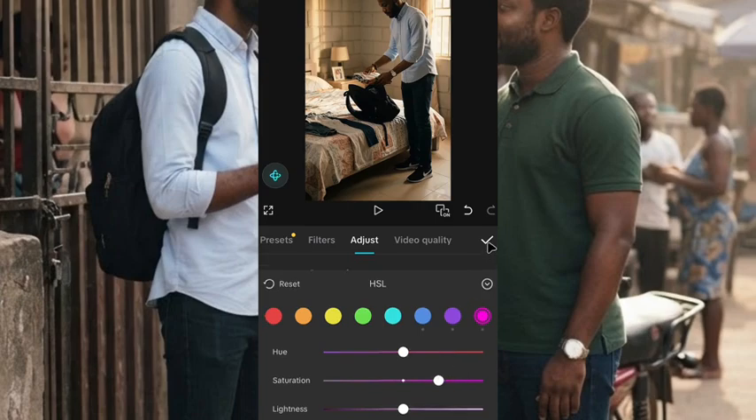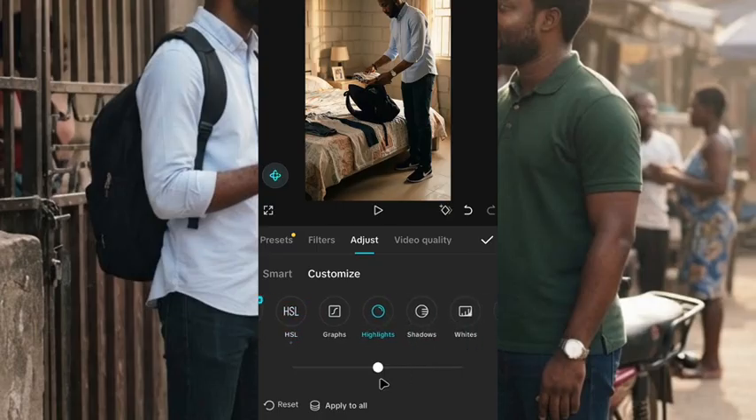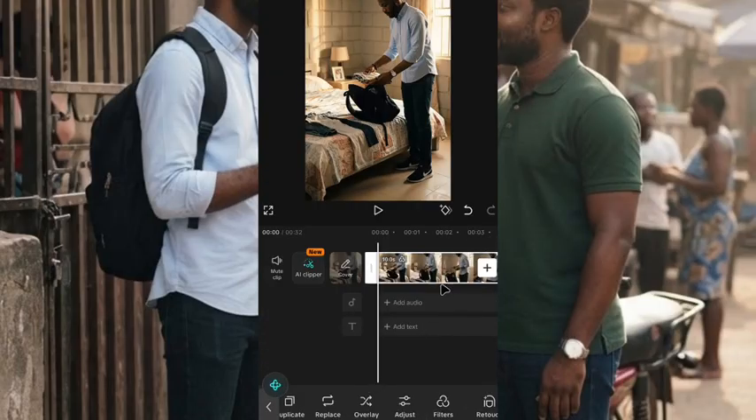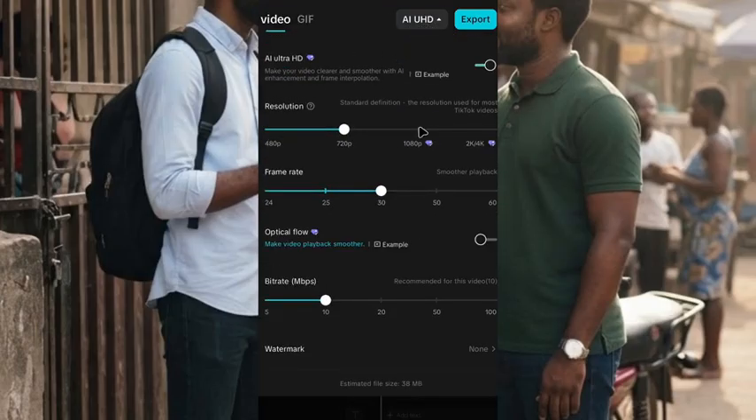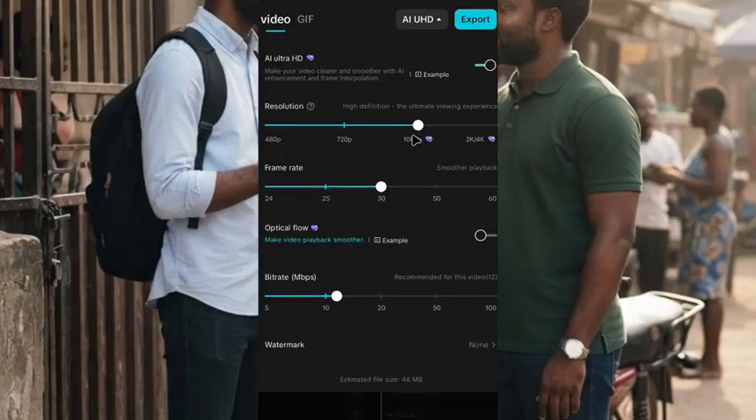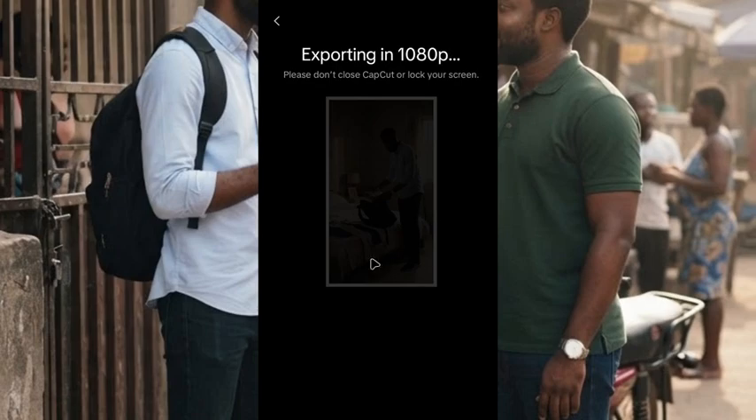After that, you click on this mark. After that, you click on highlight. Make sure you increase highlight on your video, and after that, you click on select all below here. After that, you click on the mark up here. As you can see this mark, you click on it, and after all of that is done, you go up here and you are going to see where it says AI UHD. You tap on it and bring it to 1080p, and after you put it on 1080p, you turn off this one. After you turn it off, you click on export and your video is going to export.